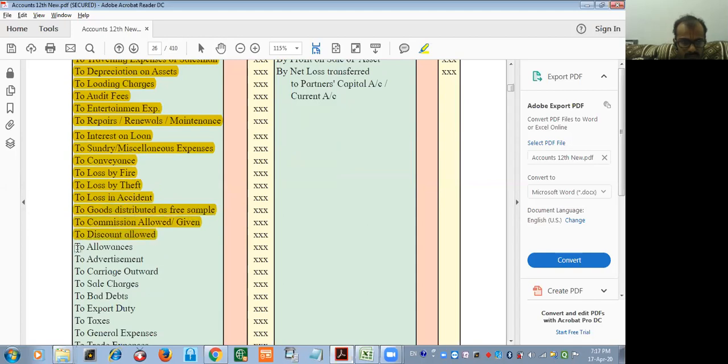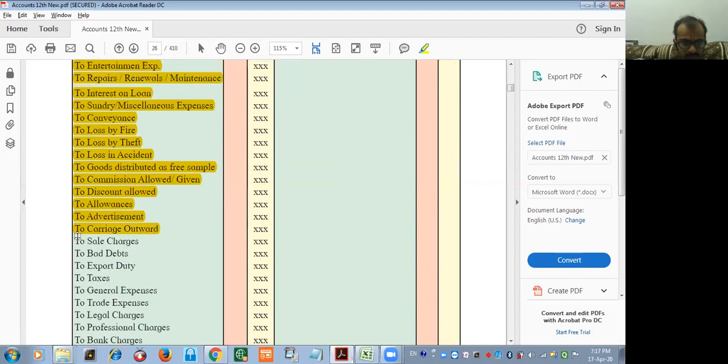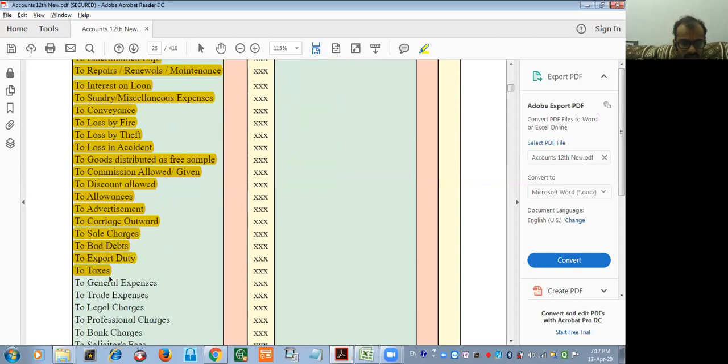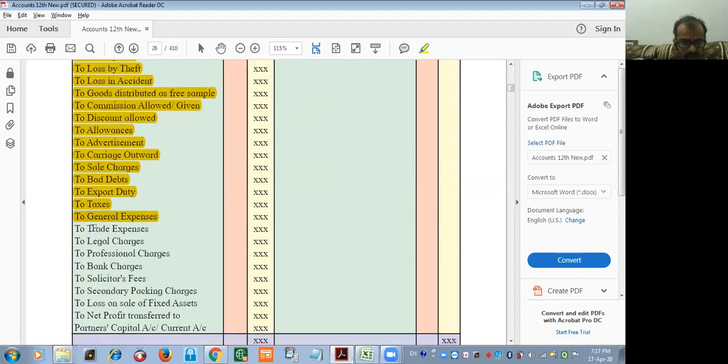to advertisement, to carriage outward, to sale charges, to bad debts, to export duty, to taxes, to general expenses, to trade expenses, to legal charges, to professional charges, to bank charges, to solicitors fees. Solicitors fees means the fee given to the liquidator when the business is going to be wound up. To secondary packing charges, to loss on sale of fixed asset, to net profit transferred to partners' capital account or current account.